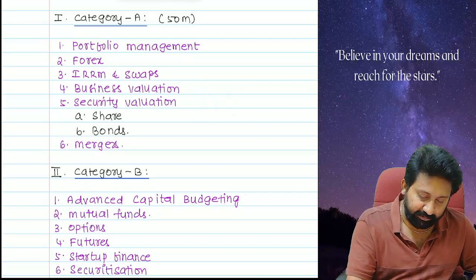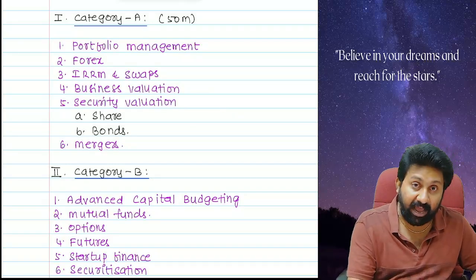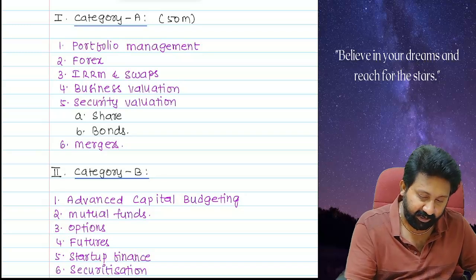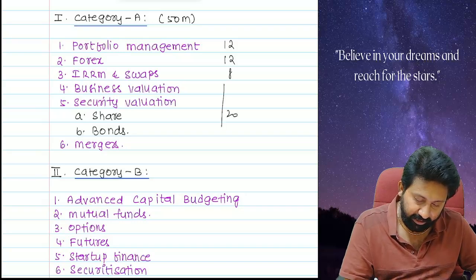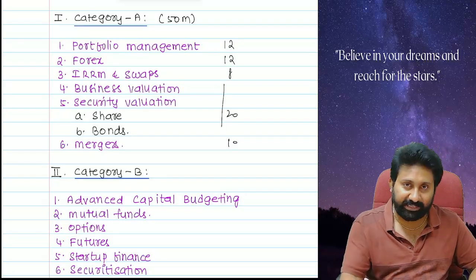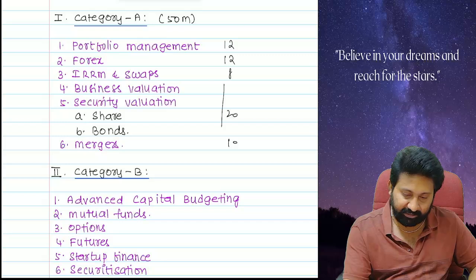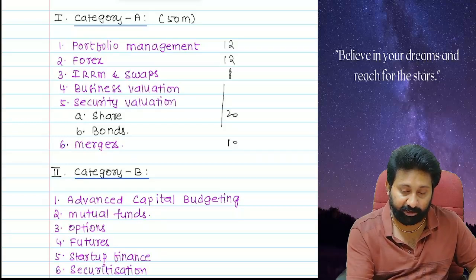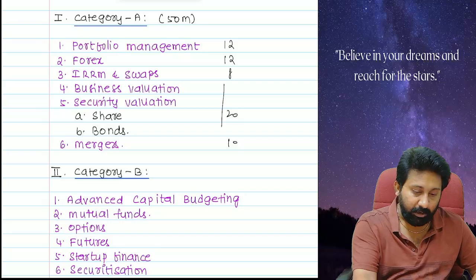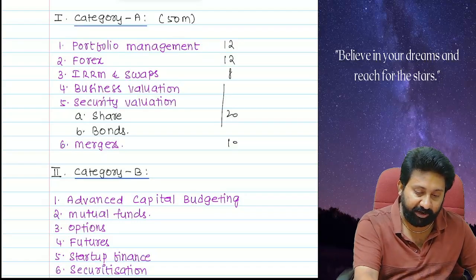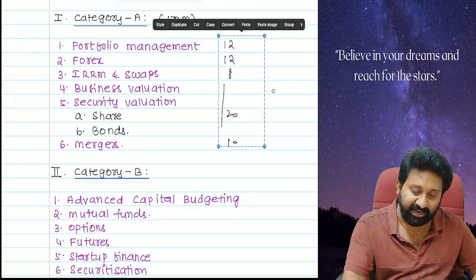So this will give you, I am writing a minimum average, just for your understanding: 12, 12, 8, 20 and 10. If you see 20, 30, 30 plus 12, 42. So if you see these chapters, at the maximum I am writing, at the minimum you are finding 50 marks here itself.